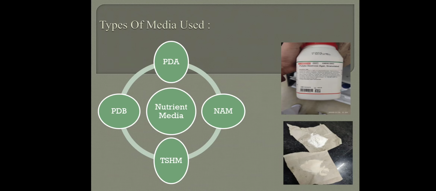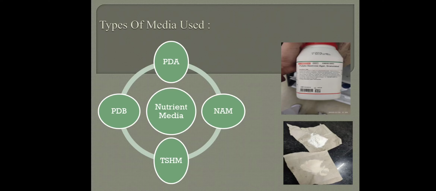Now the types of media, this is very basic and crucial. We use different types of media, but in my research work I used a few of these. The different media are, first, PDA, called potato dextrose agar. Then there is PDB, potato dextrose broth. The difference is that PDA is a semi-solid structure, while PDB is a broth, and it's liquid.